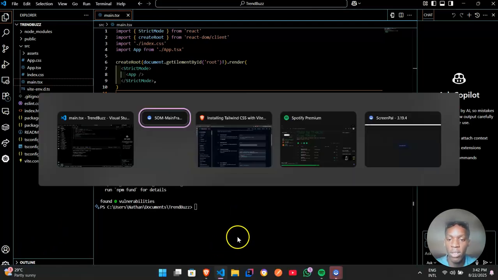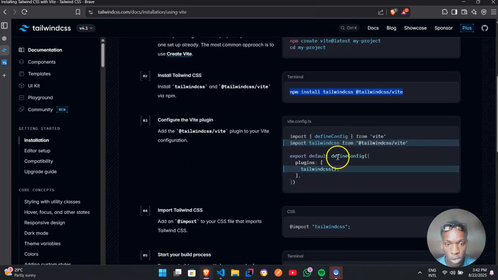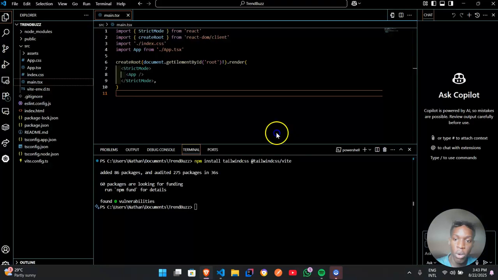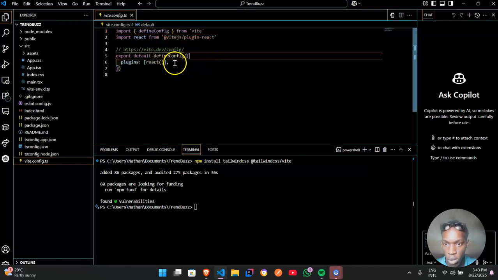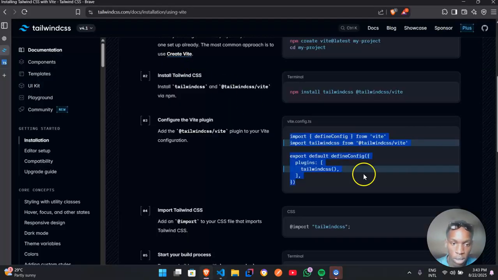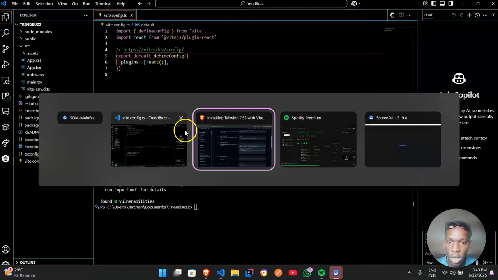Now if we go back to that, we also have to configure it inside our Vite configuration. You see this here: import tailwindcss from @tailwindcss/vite, and then we also have to add the plugin. We're going to copy this as it is, because you're not really changing everything, and then come down to your vite.config. You see how everything already looks the same, so we're just going to be changing some things. Let's do it step by step so you know what's actually going on.